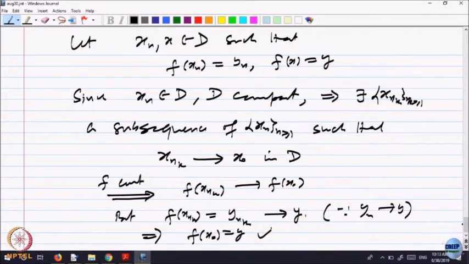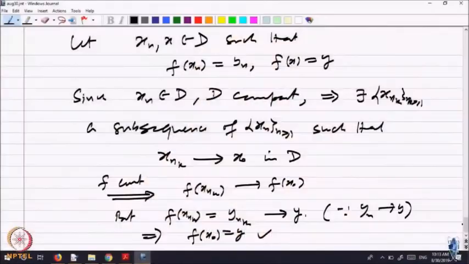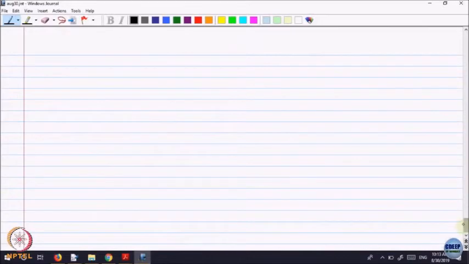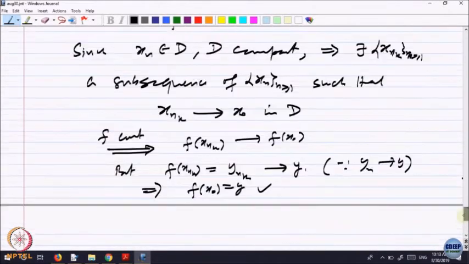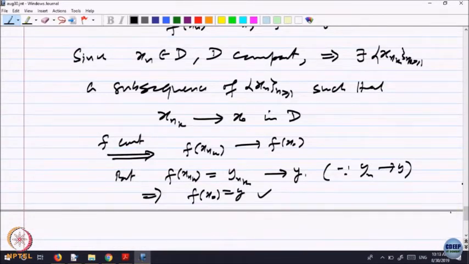Can I say x is equal to x naught? Can we say x is equal to x naught? Why? I know f of x is equal to f of x naught, but the function is 1-1. We have not used that fact anywhere, right.